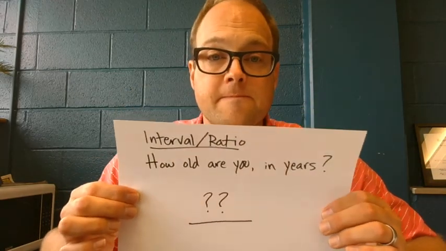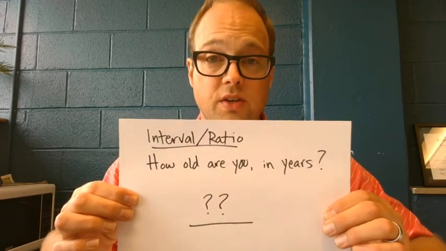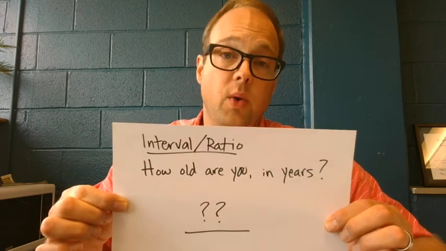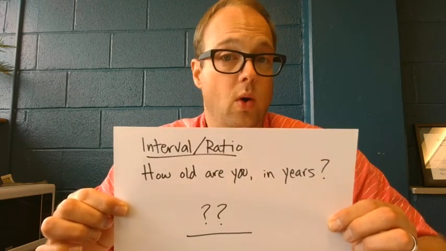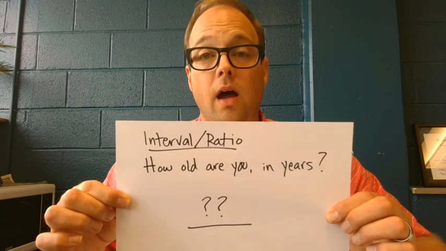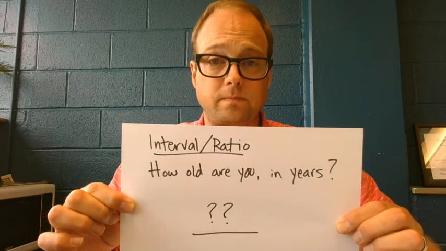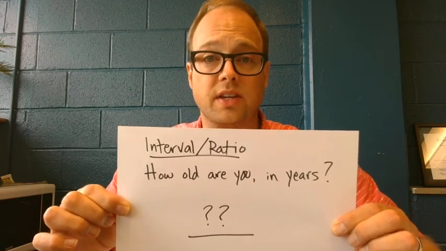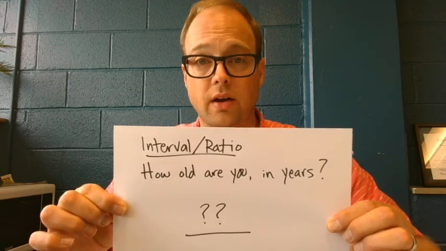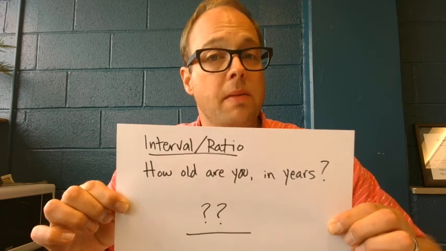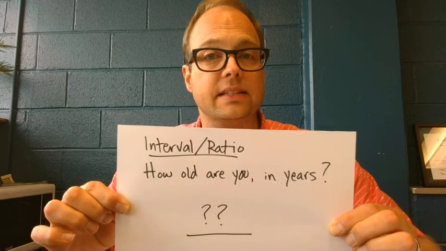Last but not least, interval ratio. How old are you? Answer that question to yourself, right? If I were to answer this question, I would say I'm 47. If you were answering this question, maybe you said I'm 27, all right? Well, my number then is 47. Your number is 27. We can also rank order ourselves in terms of who's older and who's younger. But the difference now is that we can measure with precision the exact distance between us.